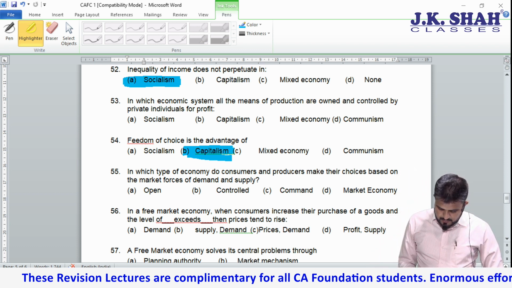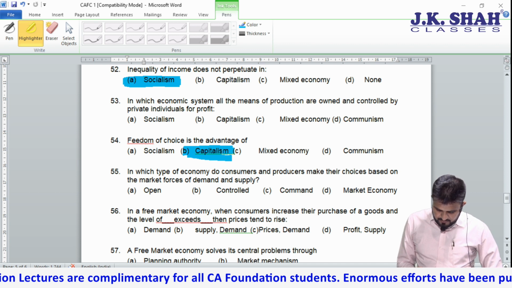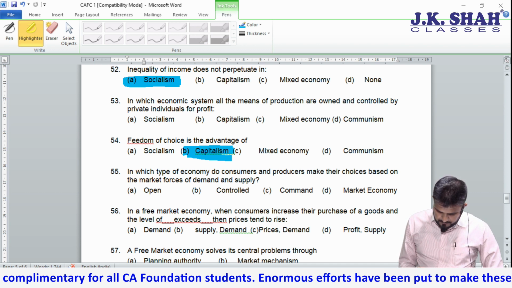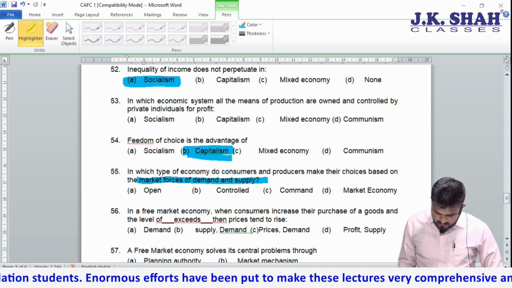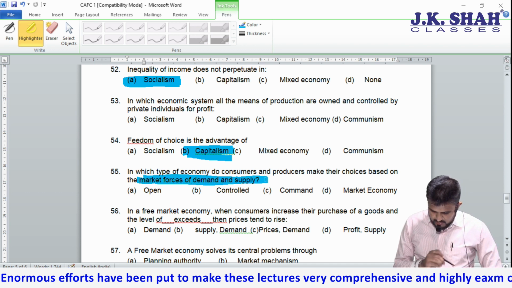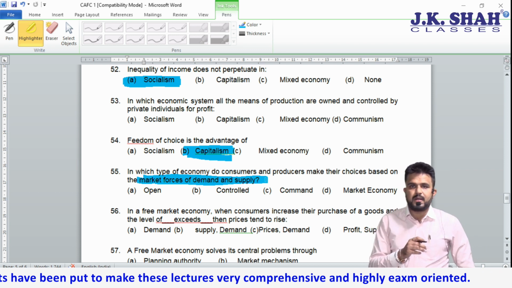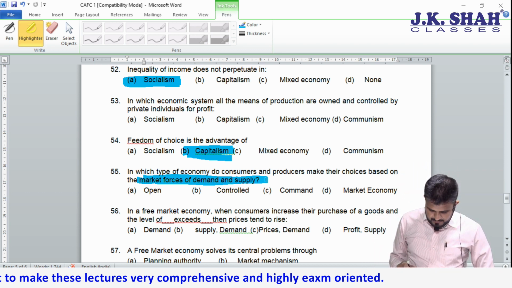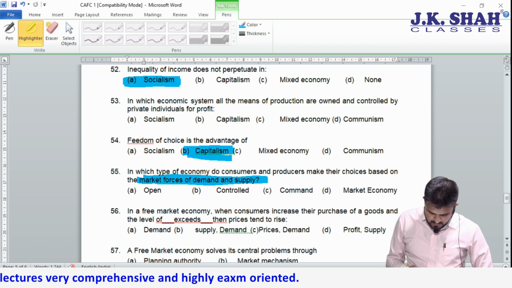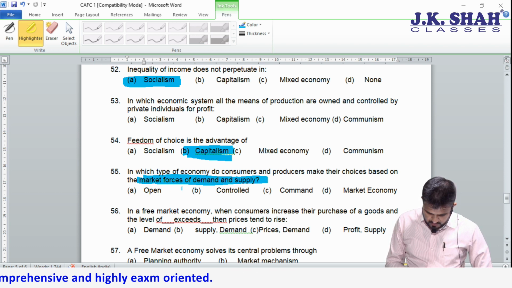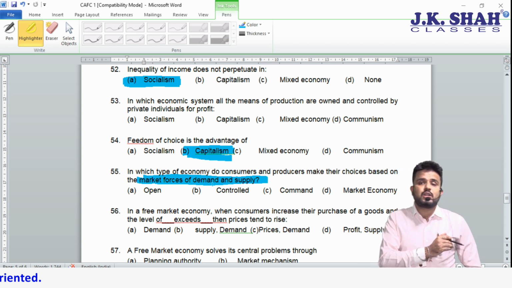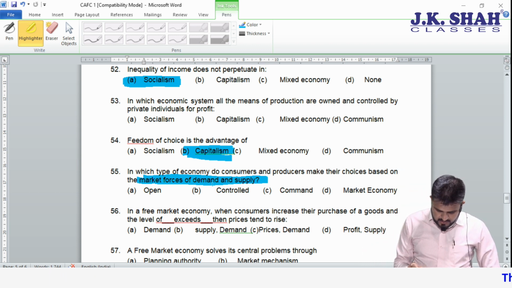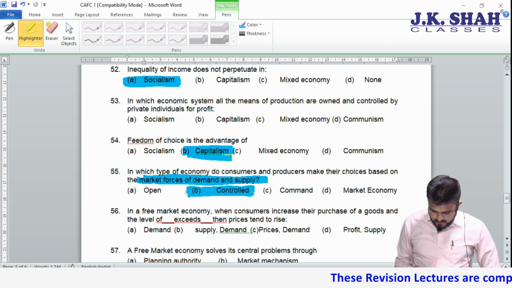Now students, in 55, market forces of demand and supply represent capitalism. Market forces represent socialism. I'm very sorry. So the correct answer will be your controlled economy.